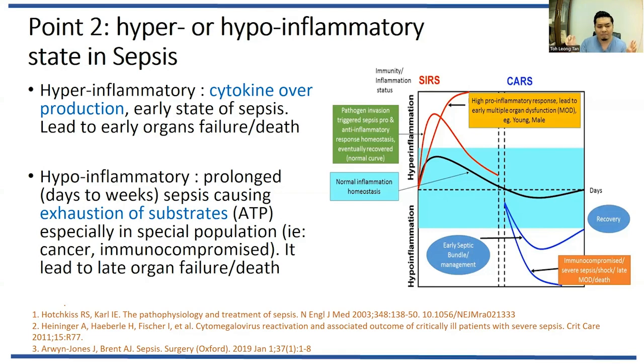The patient is in a hibernating state, leading to organ failure. This organ failure is more a late organ failure and late death in sepsis. Why are these two phases important? Because the treatment can be different. In a patient with hyperinflammation, we are more suppressive. For the hypoinflammatory type, maybe we need to be more supportive in terms of the management.